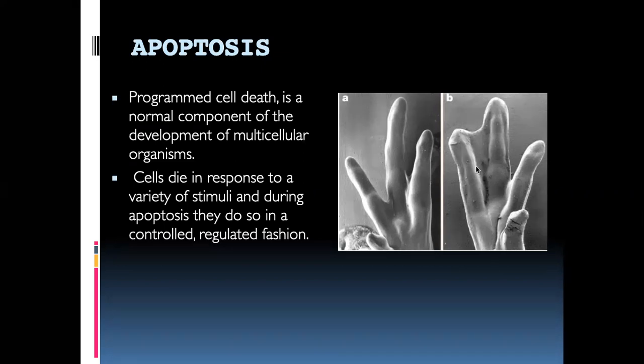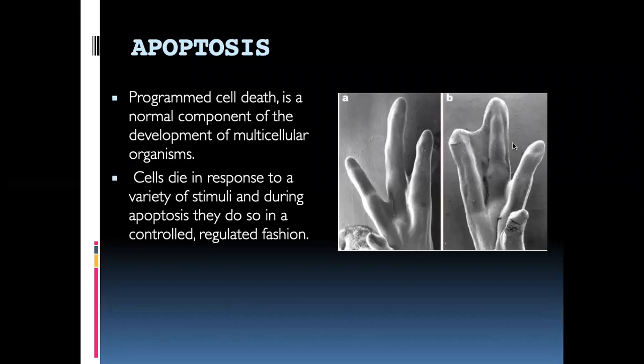Later on, as they grow, the cells present in between are not required. We don't need a webbed hand, isn't it? We are not using our upper limbs and lower limbs, especially upper limbs, for walking. We are two-legged animals.